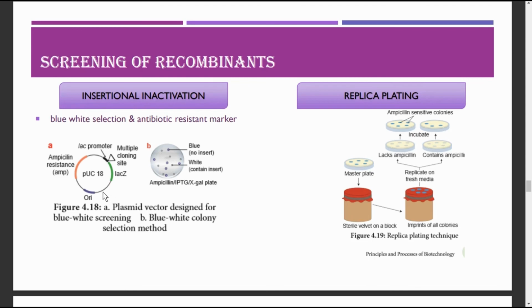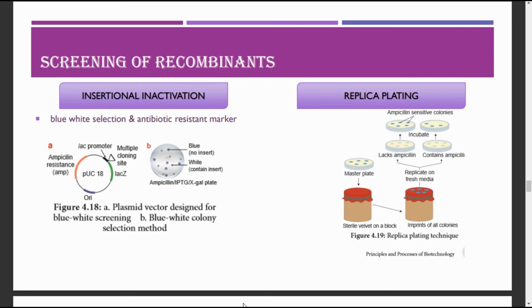So by this we can identify whether the host cell in its plasmid has got the recombinant DNA or the foreign gene of interest in it or not.